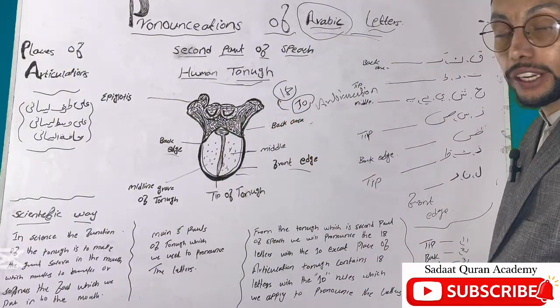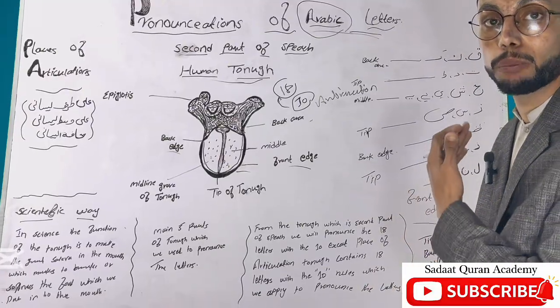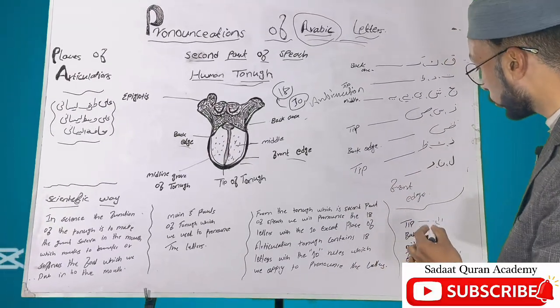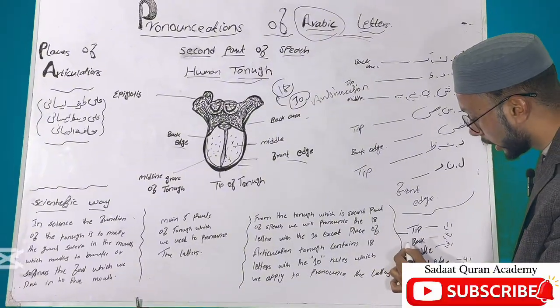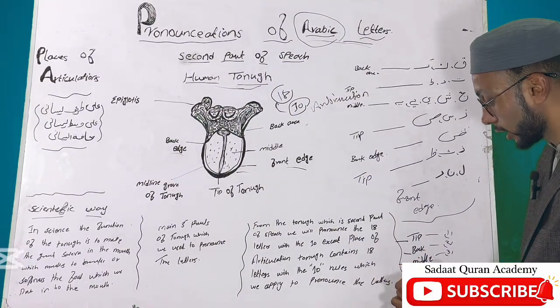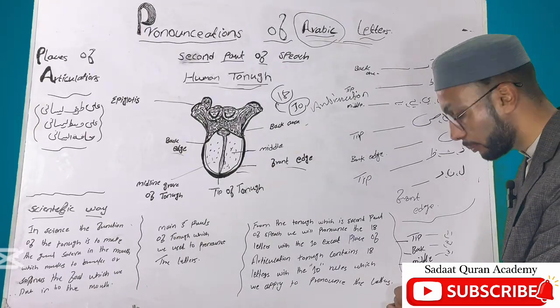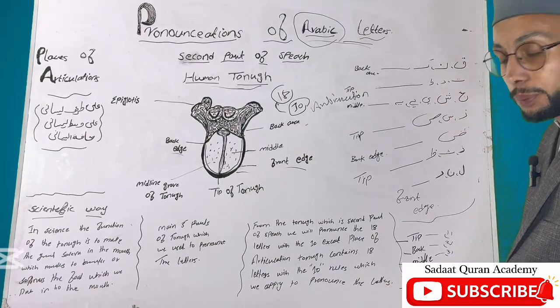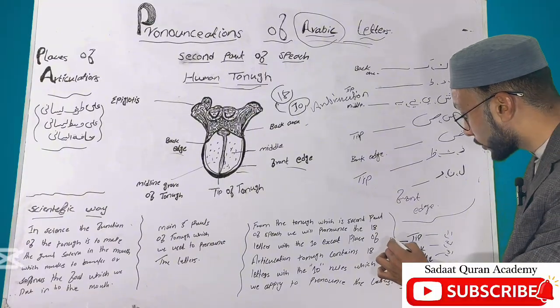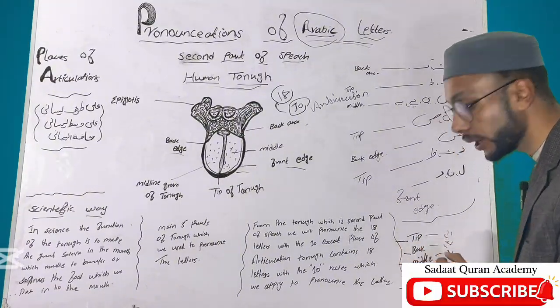There are five main parts of the tongue which we use for pronouncing the letters. Number one is the tip of the tongue. Number two is the back of the tongue. Number three is the middle of the tongue. Number four is the front edge of the tongue. And number five is the back edge of the tongue. Keep it in your mind: each part of the tongue contains a group of letters, but the place of articulation is one.